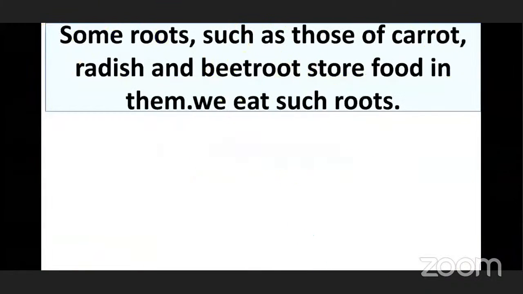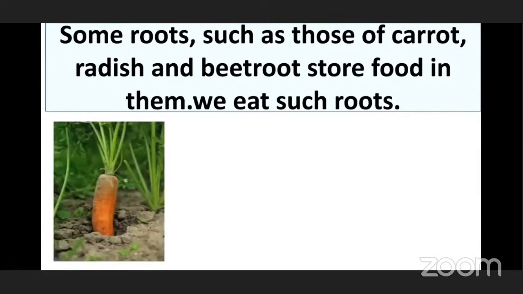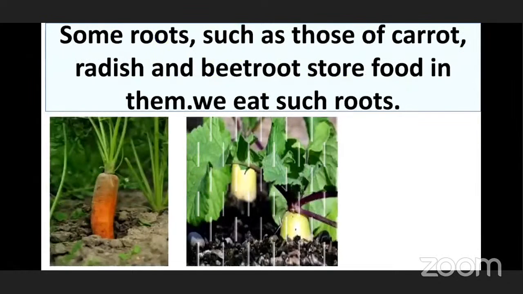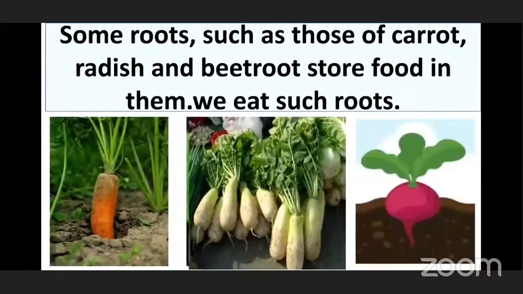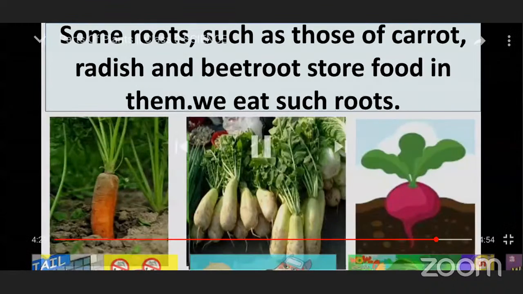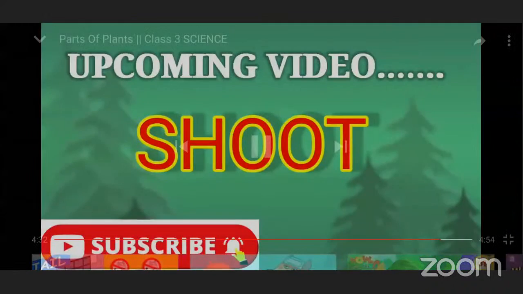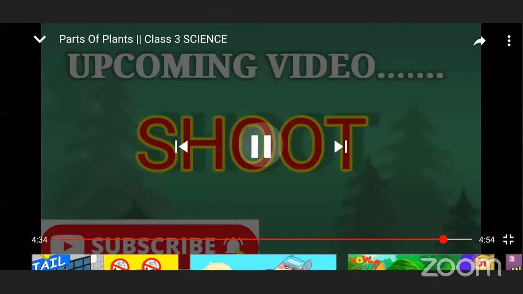The third function, we will see, is that some roots such as those of carrots, radish and beetroot store food in them. They are edible. It means we eat such roots as food. This was all about roots, that are the underground part of the plant. Okay. In the next upcoming video, we will learn